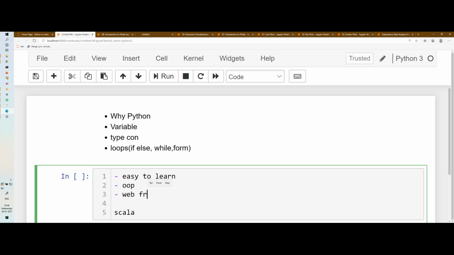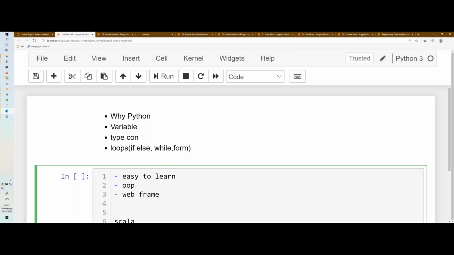I cannot say non-replaceable. Already languages like Julia and other languages are there. But as of today, Python is the winner. We don't know what will happen after 5 years. Maybe some other new language will come. So there are some booming languages you must have heard of, like Julia and all, which may be a good language.